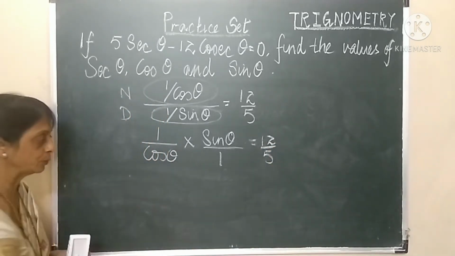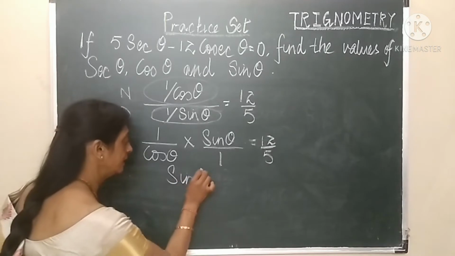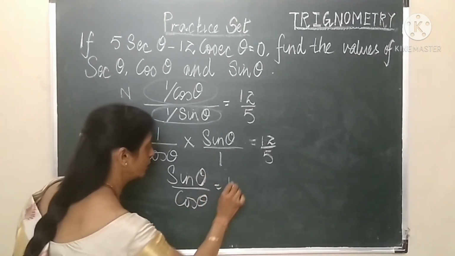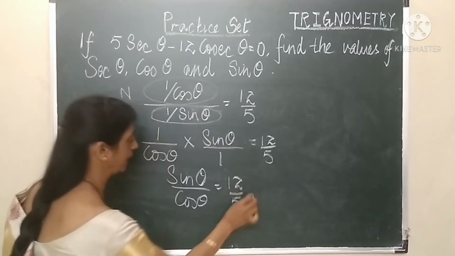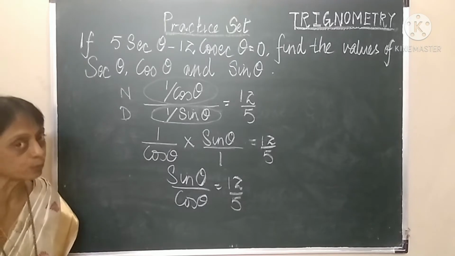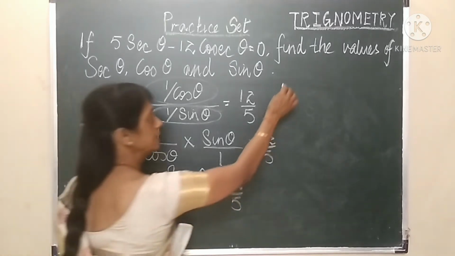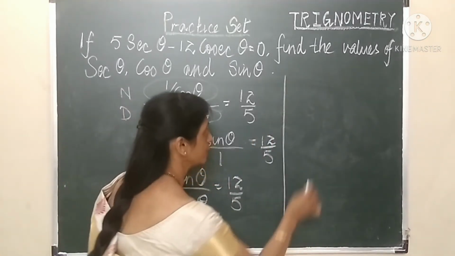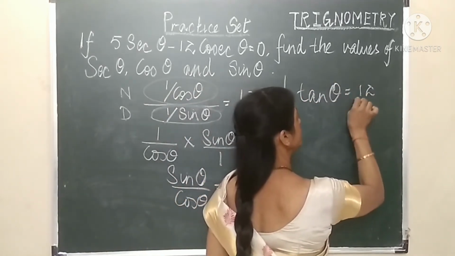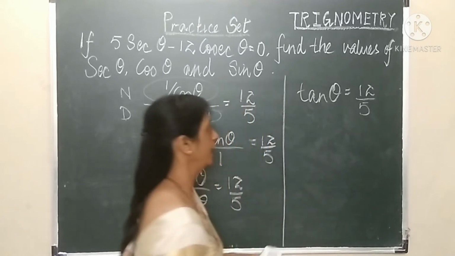So what are we left with? Sine theta upon cos theta, which is equal to 12 upon 5. At this step we know children, sine theta upon cos theta is which trigonometric function? It is tan of theta. So therefore tan theta is equal to 12 upon 5.